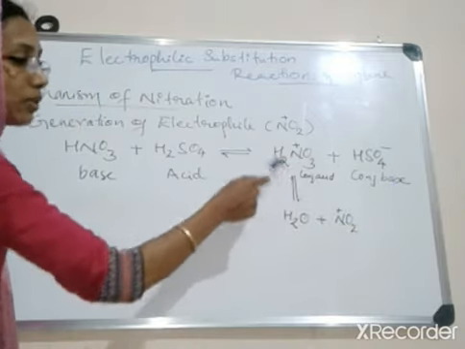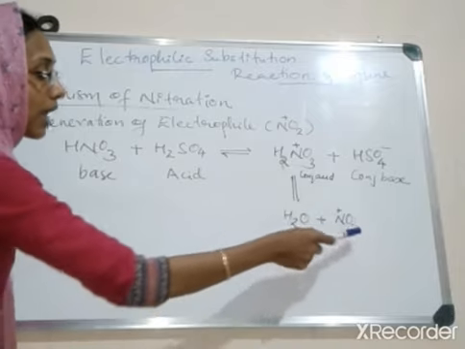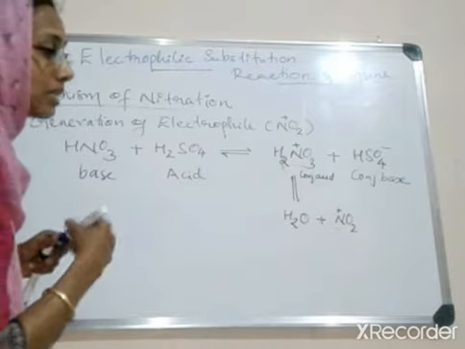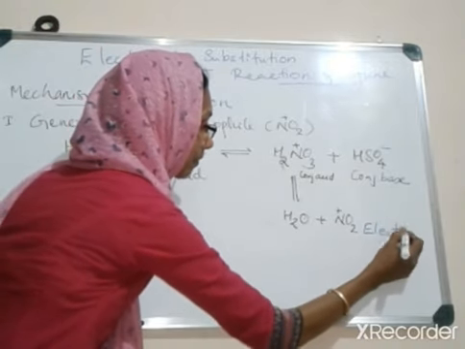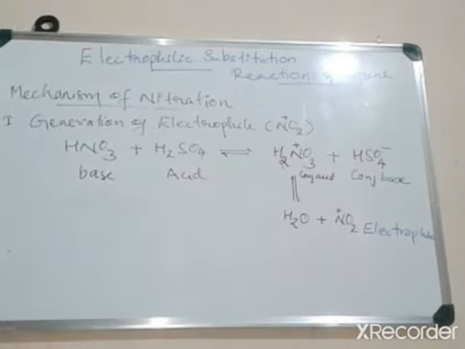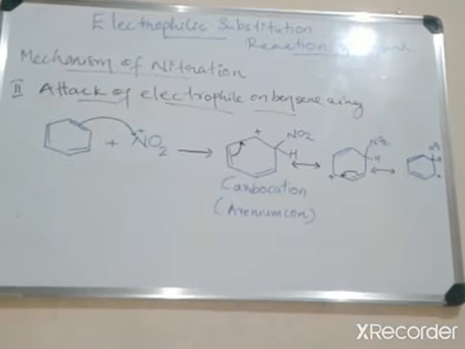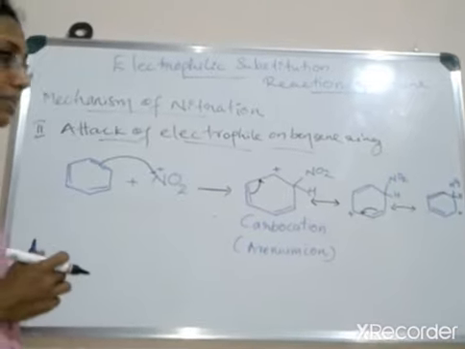Then the H2NO3+ undergoes dissociation to give water and NO2+. This is the electrophile. The second step is the attack of the electrophile on the benzene ring.